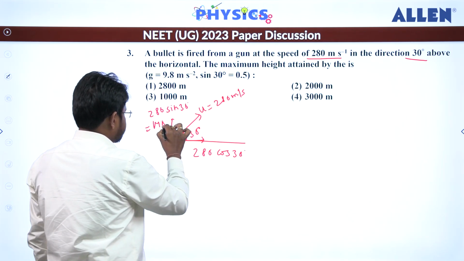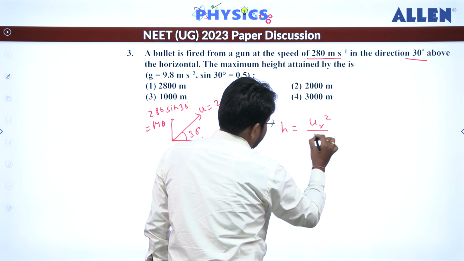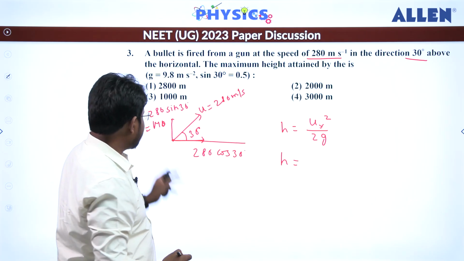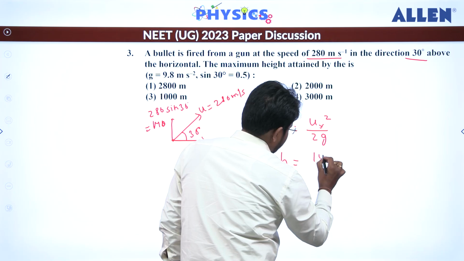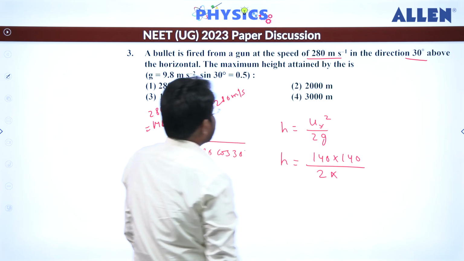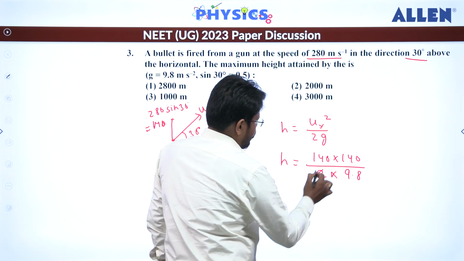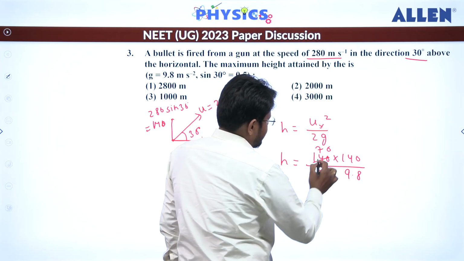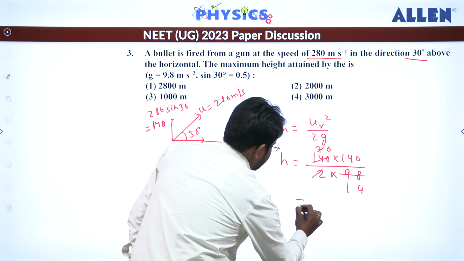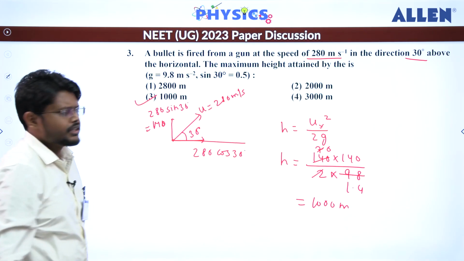Now we know that height will be equal to uy square divided by 2g. That is the formula for maximum height. Uy value is 140, so we put 140 square. That is 140 into 140 divided by 2 into, and in the question it is given that we have to take the g value as 9.8. So from here this will come out to be 70. When we do this calculation, this will come out to be 1.4. So the answer will be 1000 meter. So the third option is correct for this question.